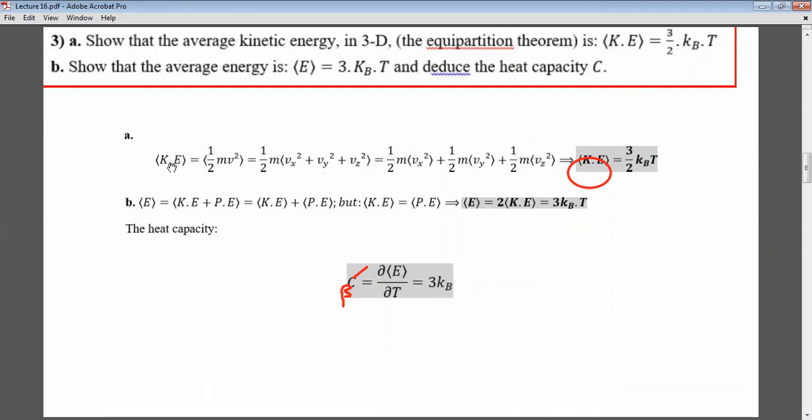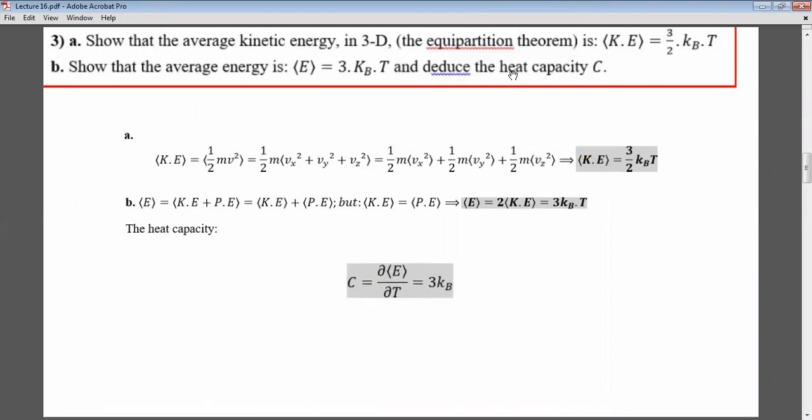Okay, so now we need to show that the kinetic energy in 3 dimensions is 3 over 2 kBT. So the expectation value of kinetic energy is half m v squared. In 3 dimensions, it will be vx squared plus vy squared plus vz squared, which is nothing but half kBT plus half kBT plus half kBT, and this will be 3 over 2 kBT.